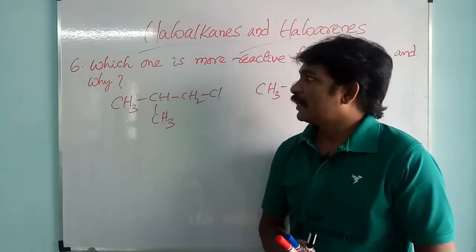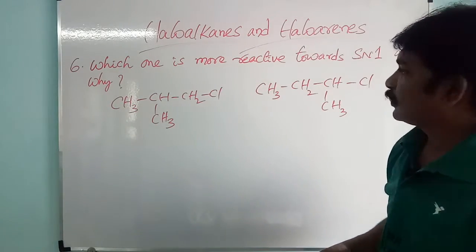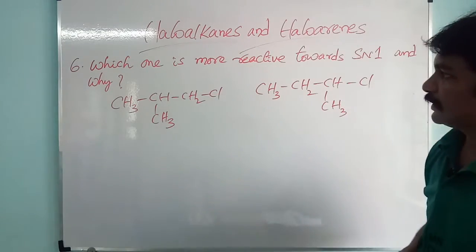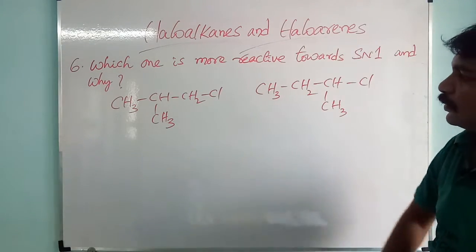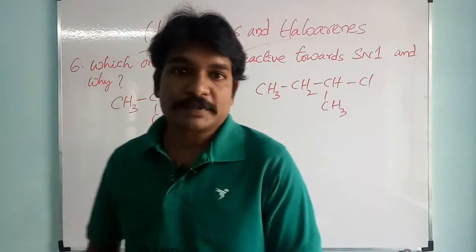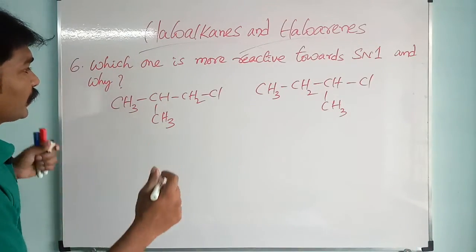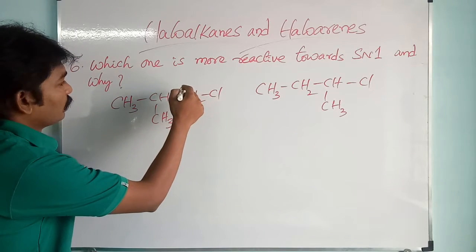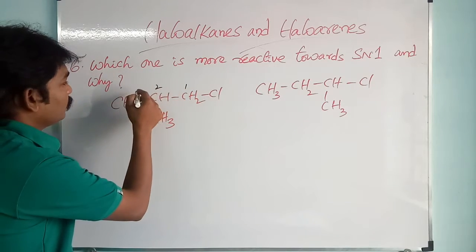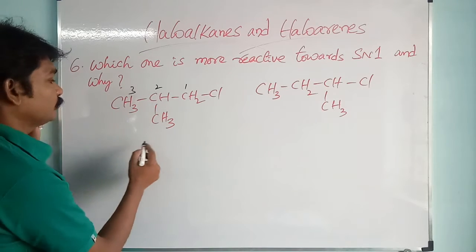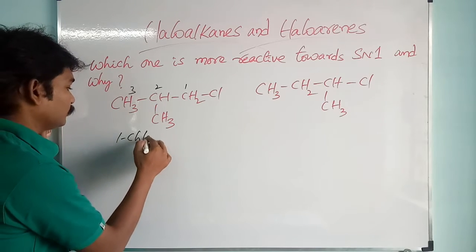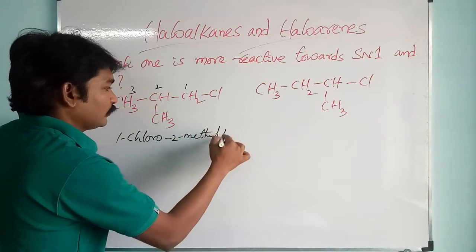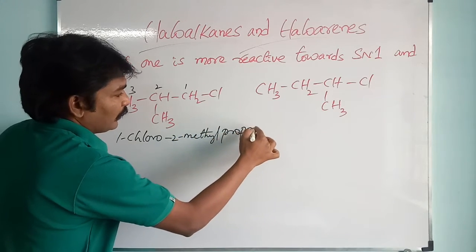Sixth one, they are asking which one is more reactive towards SN1 reaction and why. They are asking for the reason, and they have given two compounds here. We will check the compounds. The first compound is 1-chloro-2-methylpropane, a 3 carbon compound.